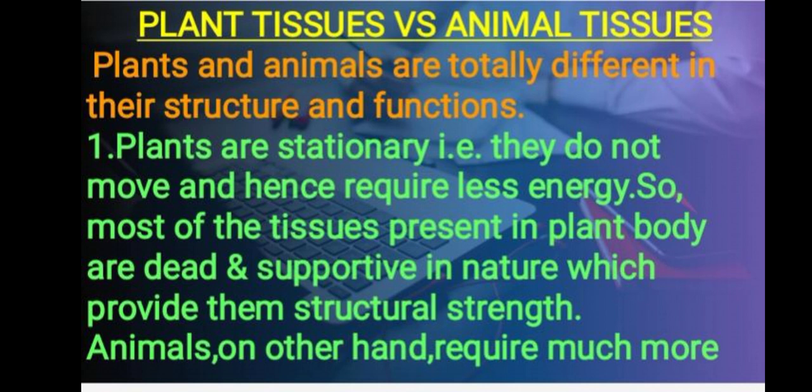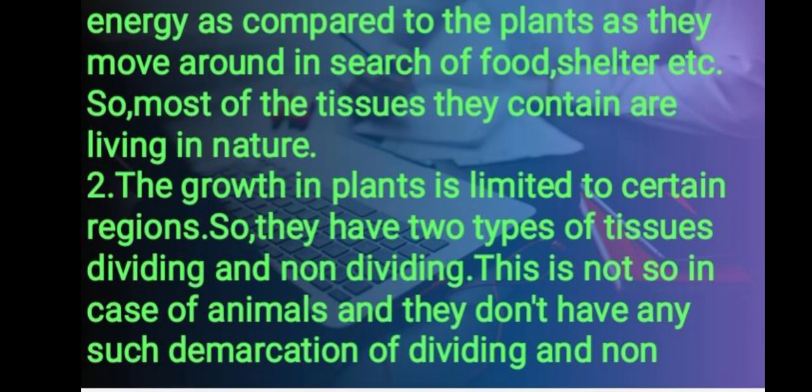Animals, on the other hand, require much more energy as compared to the plants as they move around in search of food, shelter, etc. So most of the tissues they contain are living in nature.